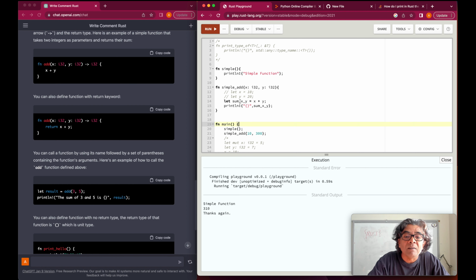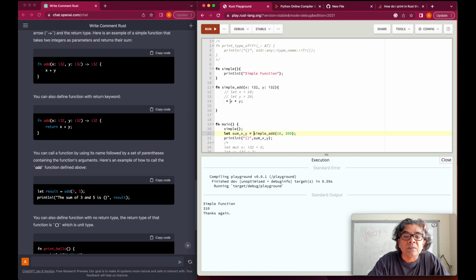But the simple add is actually adding and writing that value inside here. What we need is to return the value from this method, and we need to get that value here. It means we are expecting this print to print here, and this method to actually return the value.